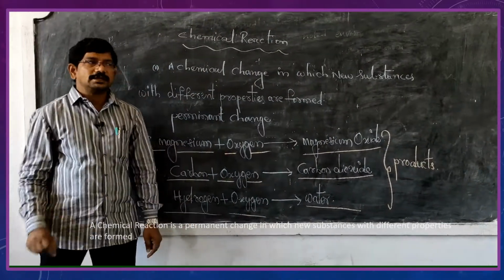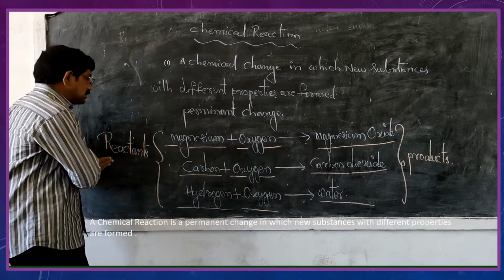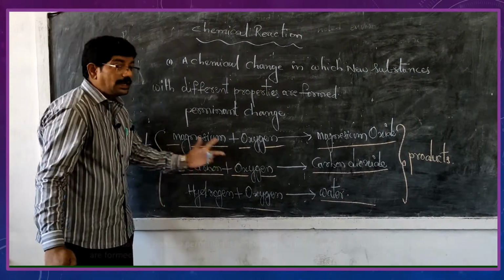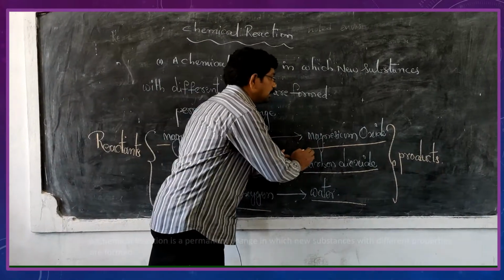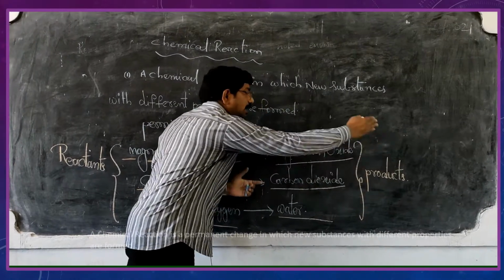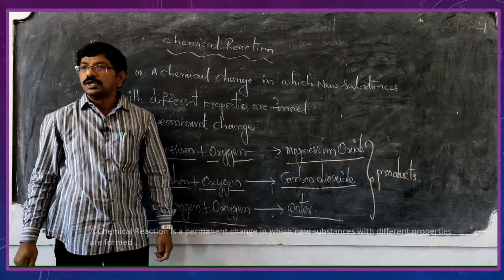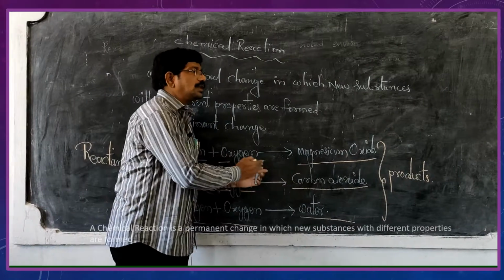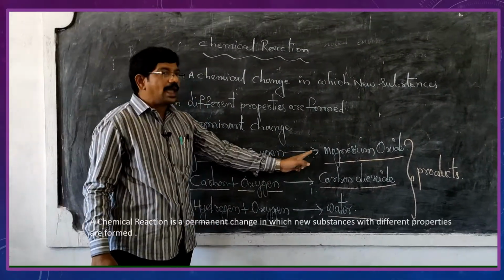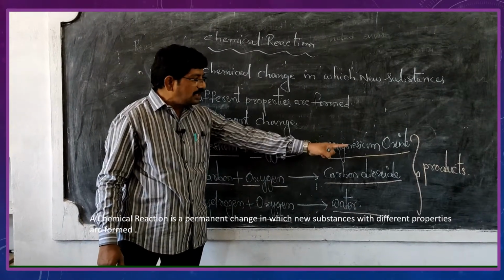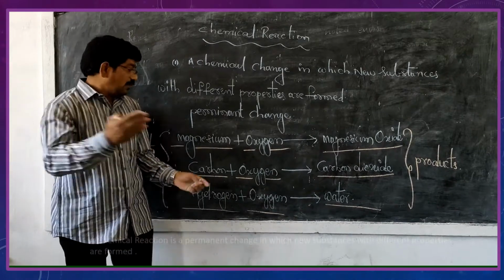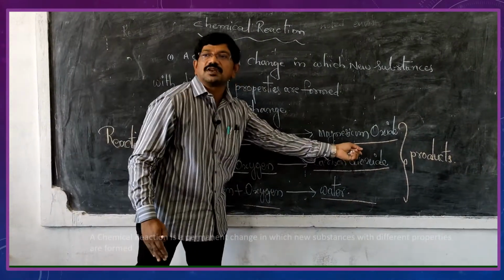So in a chemical reaction, observe this: reactants are always written on the left hand side of a chemical equation, and the new substances that are formed at the end of the reaction are always written on the right hand side. Are you clear about that one? Reactants and products both are separated by a directed arrow. So the direction of the arrow always indicates in which direction the reaction is taking place, from these, substances are formed.